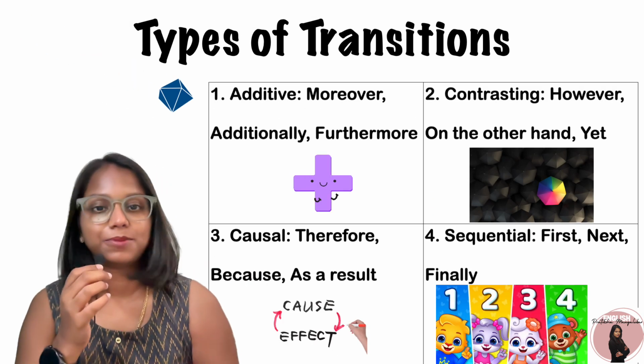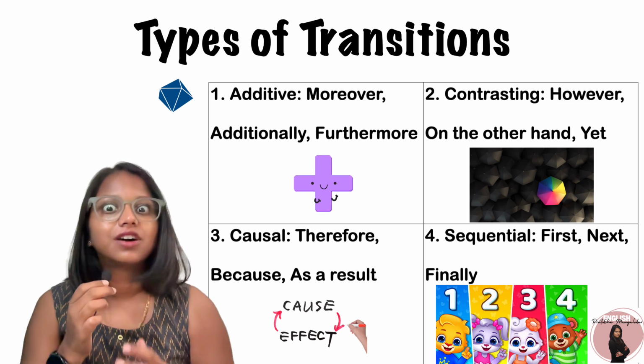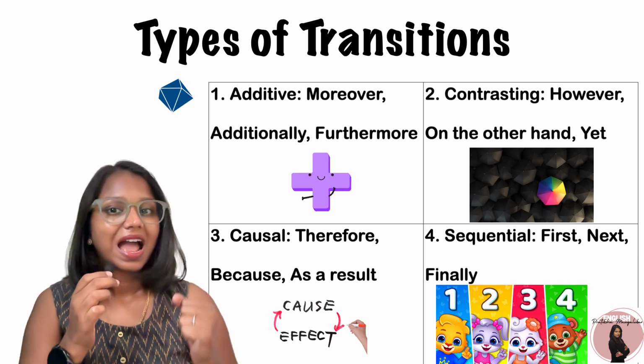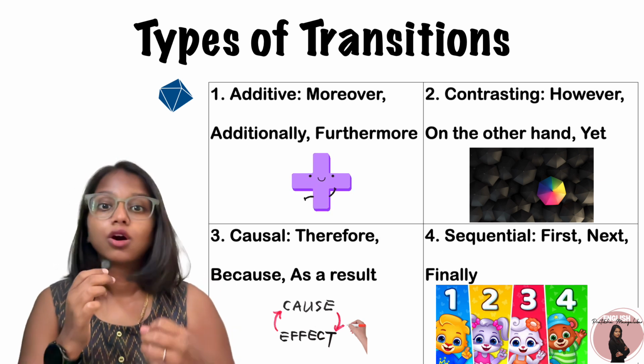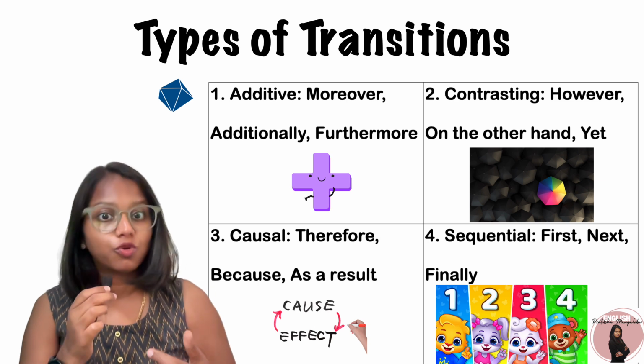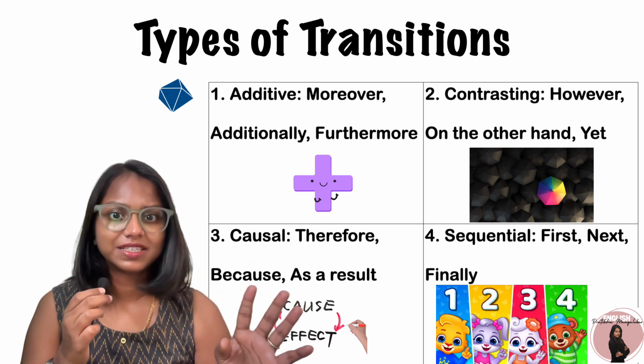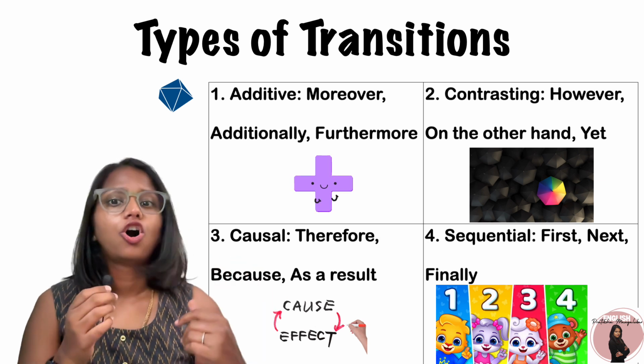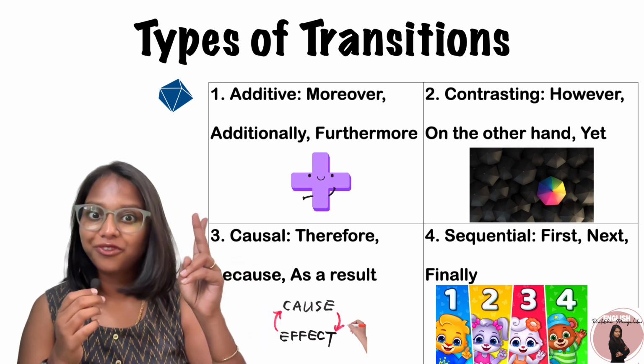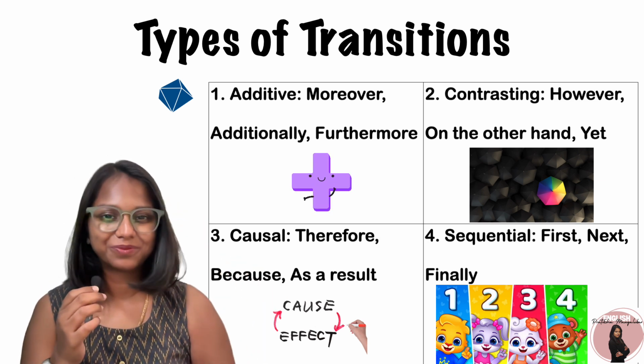There are different types of transitions, each serving a unique purpose. Additive transitions like moreover or furthermore add more information. Contrasting transitions like however or yet show a shift or a change in thought.